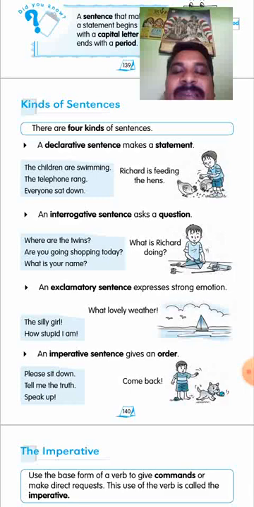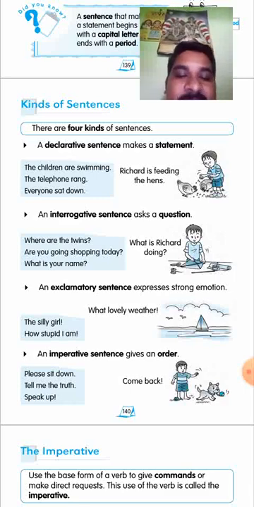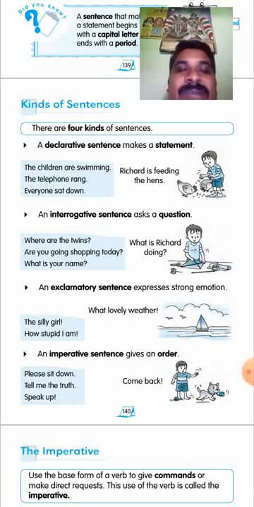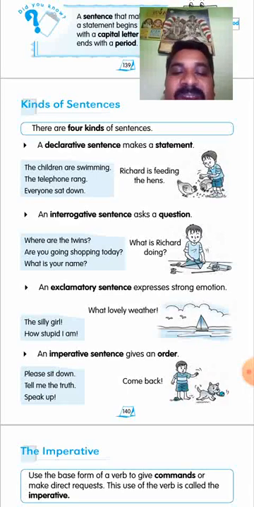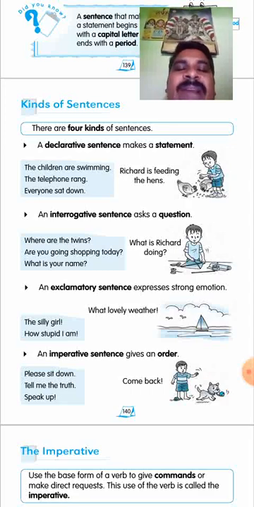One sentence giving the meaning of order, advice, request, suggestion, or command is an imperative sentence. We can easily identify an imperative sentence, but we have a little bit of confusion. An imperative sentence and a statement sentence look the same, but there is a difference.